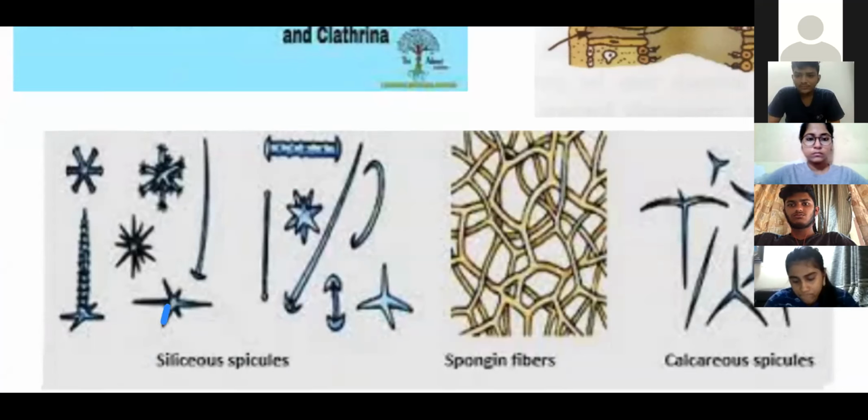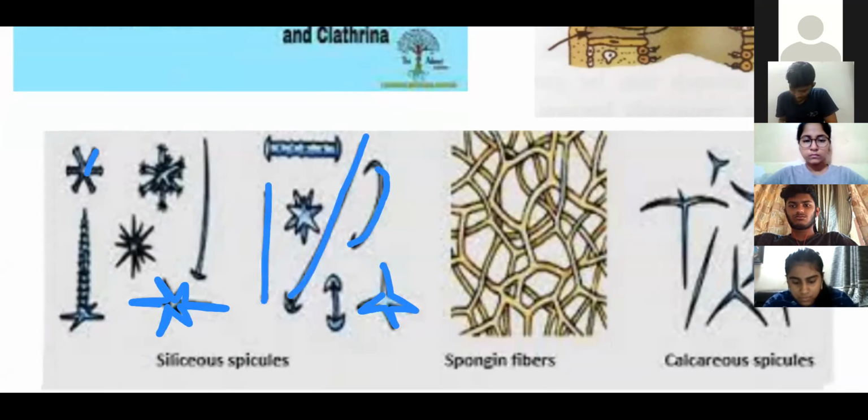In different poriferans, different shapes of spicules are present. They are basically made up of calcium carbonate, means salts of calcium, or silica. By these, different types of spicules are formed. Spicules are a hard and even pointed structure.